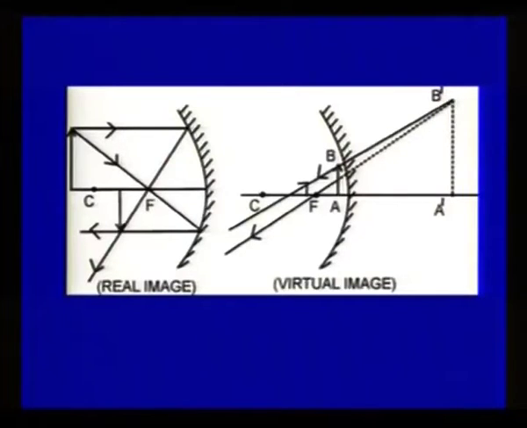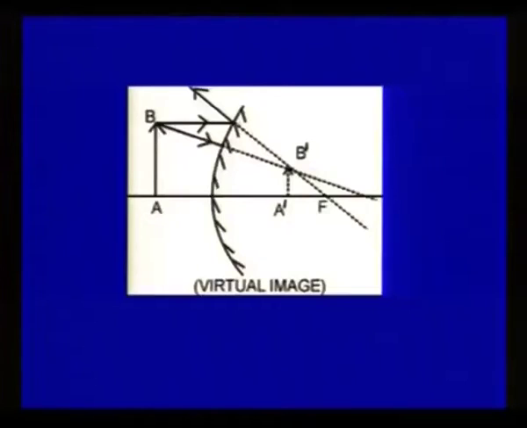So the object is AB and its image is A dash B dash. Similarly, in a convex mirror, wherever the object is placed, its image is always formed between F and P, smaller in size and virtual.